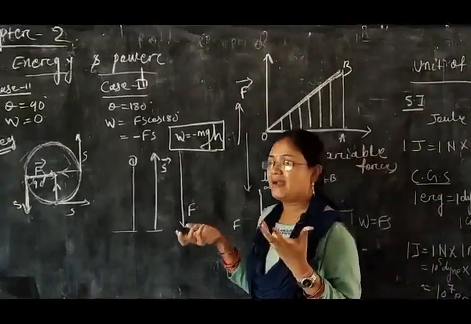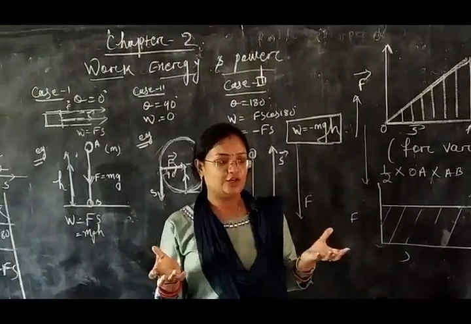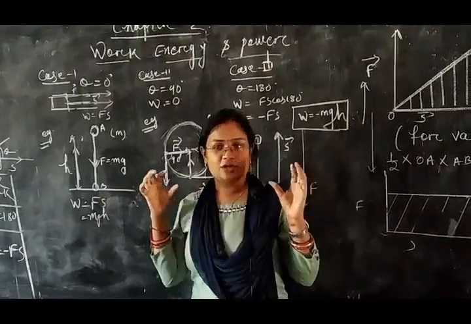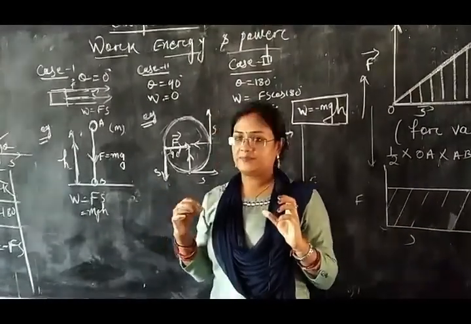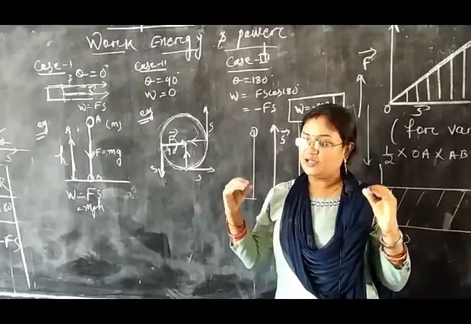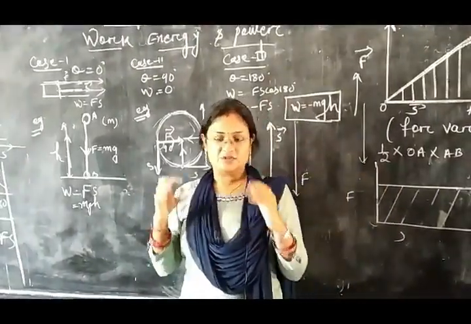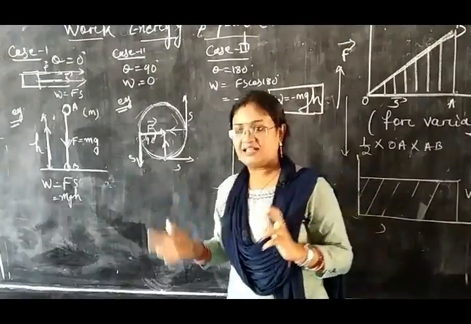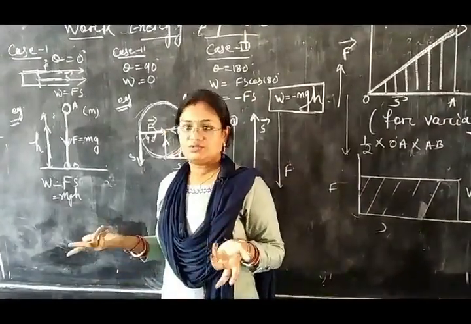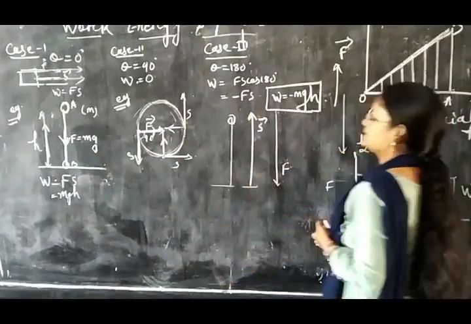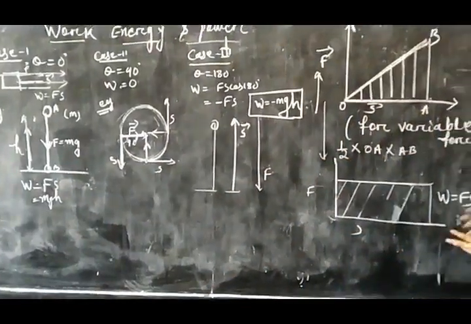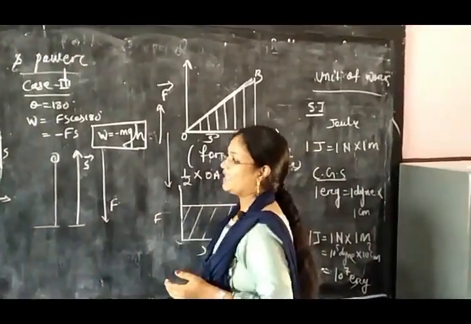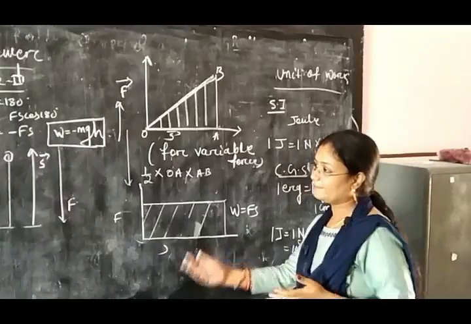Generally, the work done by an opposing force, like frictional force, is always negative. Why? Because this opposing force always tries to stop the body, to decrease the speed of the body. So the work done by frictional force is negative, and the work done by an opposing force is negative. Now we will see, in this way you can calculate the work by applying the formula.